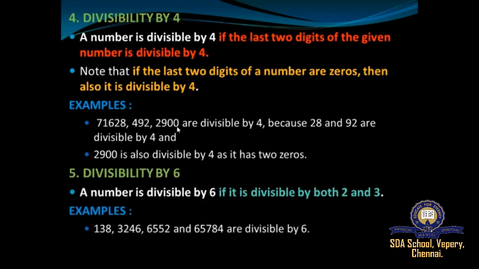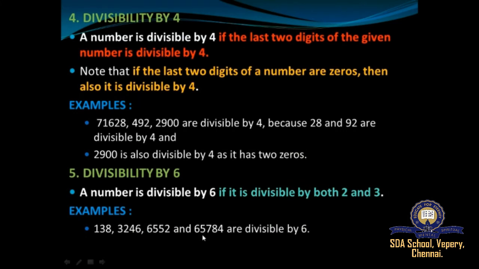Now we'll move on to divisibility by 6. A number is said to be divisible by 6 if it is divisible by both 2 and 3. For example, 138, 3246, 6552 and 65584 are all divisible by 6. How do you know that these numbers are divisible by 6? Because each gets divisible by both 2 and 3.